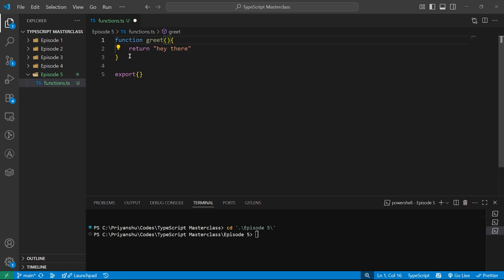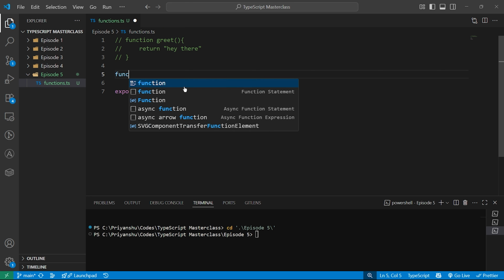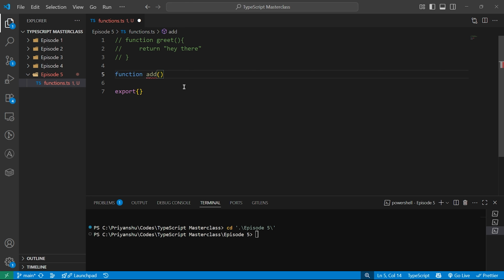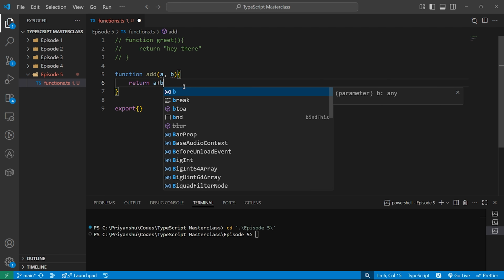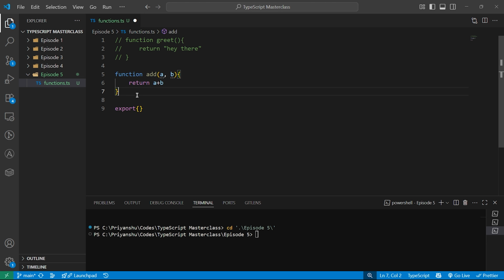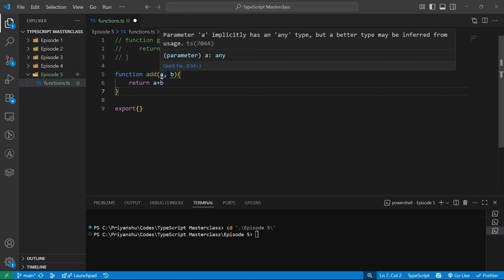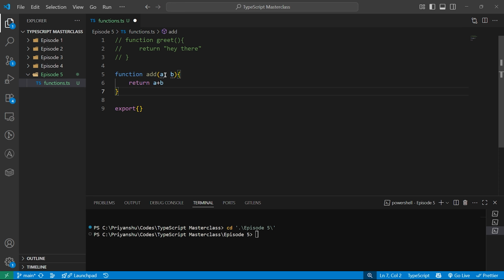Let's remove this one and write a new function, something like function add. If I have to pass two numbers, it will return a plus b. Now see here, we are not getting any errors because we have not told what is in a and what is in b. Currently both a and b are of type any, so this is fine for TypeScript.